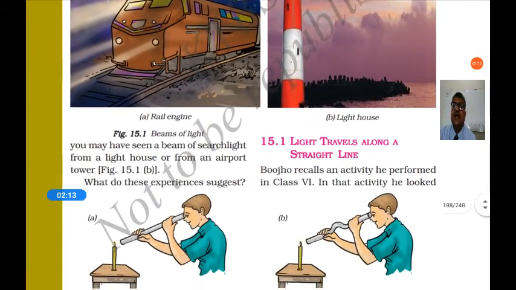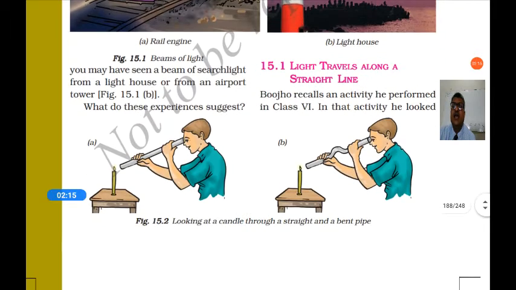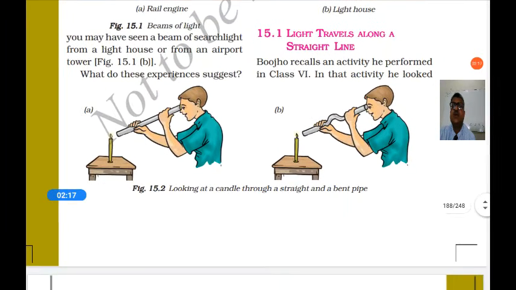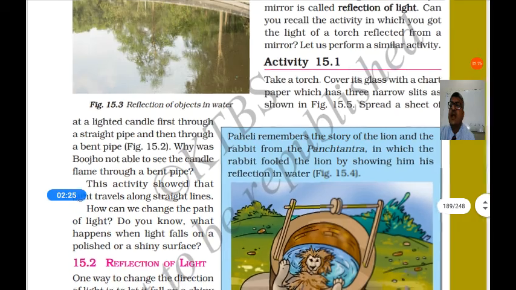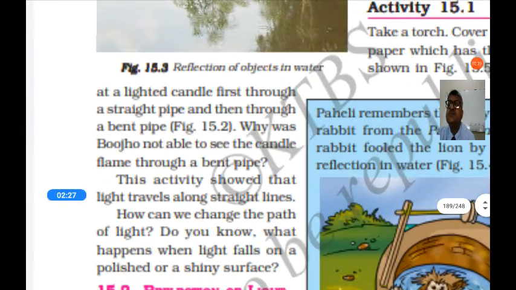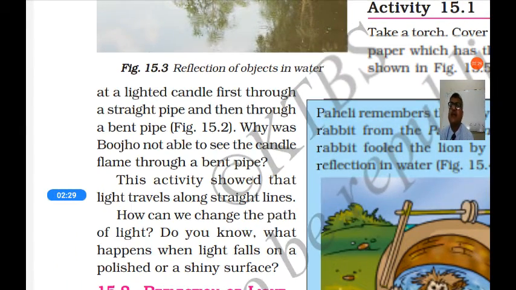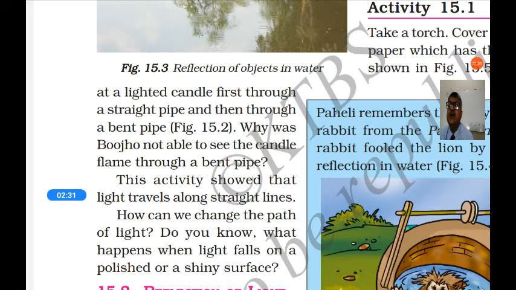First, light travels along a straight line. In class 6th, you have done an activity. In that activity, you looked at a lighted candle, first through a straight pipe and then through a bent pipe. Why was Bujo not able to see the candle flame through a bent pipe?